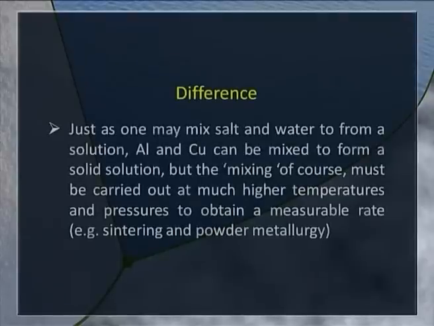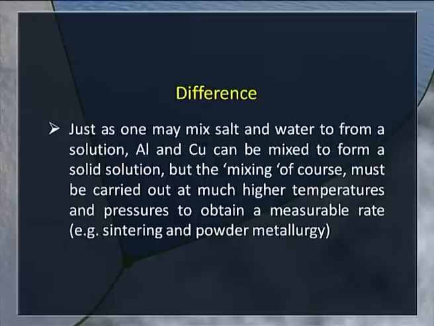That means it is several orders of magnitude slower. Just as one may mix salt and water to form a solution, we can also mix aluminum and copper. But the mixing, of course, has to be done under drastic conditions. You may require higher temperatures and pressure to obtain a measurable rate. We use sintering and powder metallurgy for this purpose.